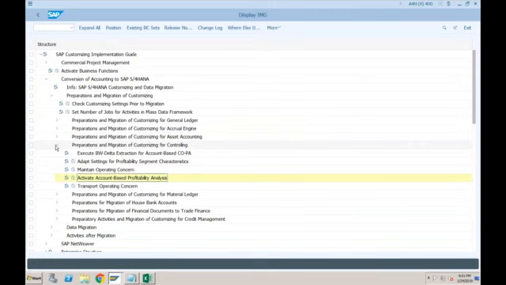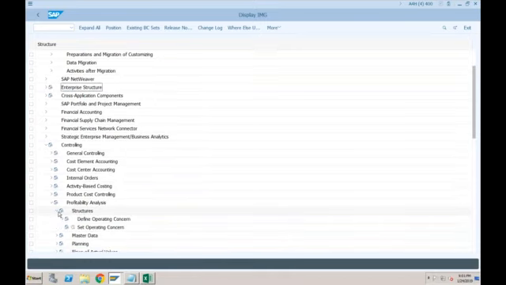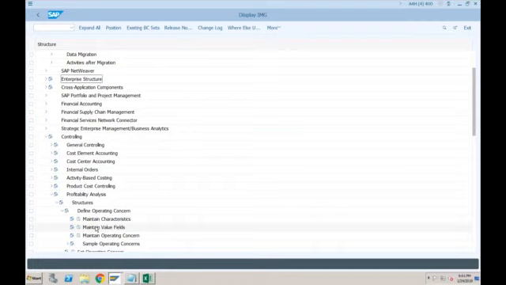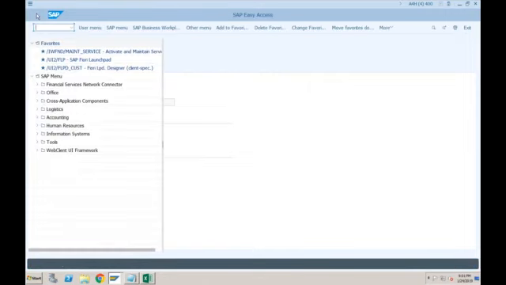Let's go to controlling, profitability analysis, structure, maintain the operating concern. There is only one thing here, right? So that should not be the issue. Okay, let's try one last thing. Let's log off and log in again and try to post one more invoice.